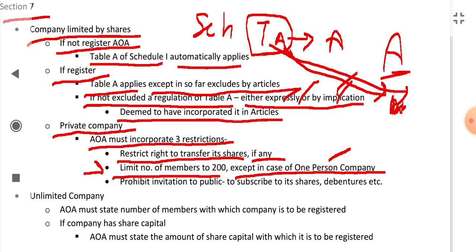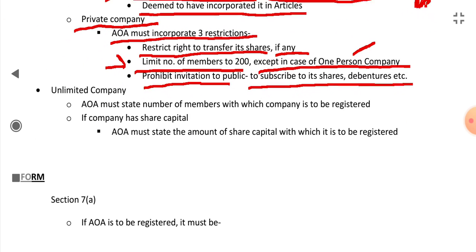The third restriction which should be included in the articles of a private company is that it should prohibit invitation to the public to subscribe to its shares or debentures. The private company cannot invite the public to subscribe to its shares.